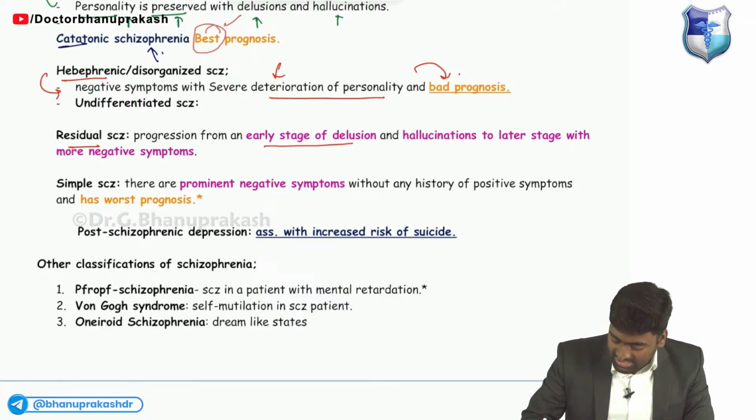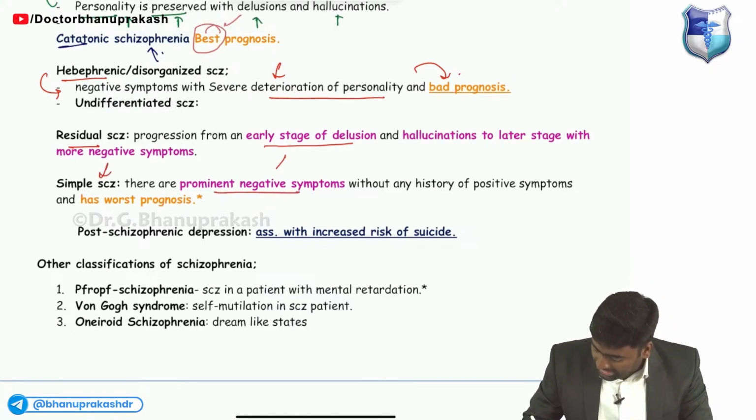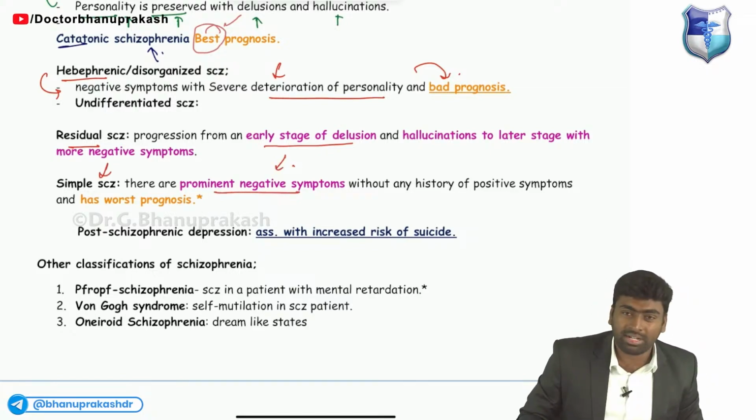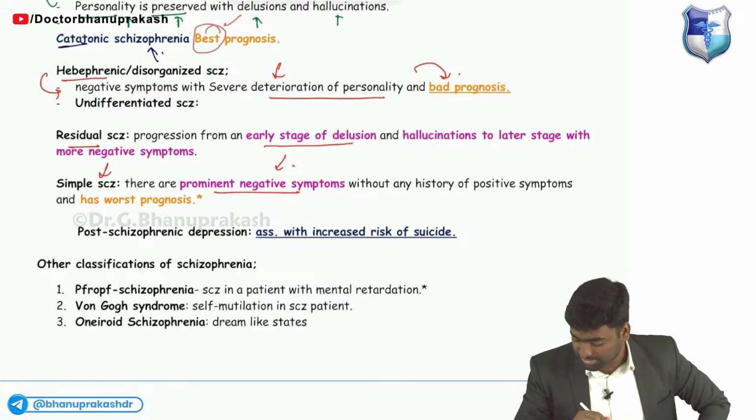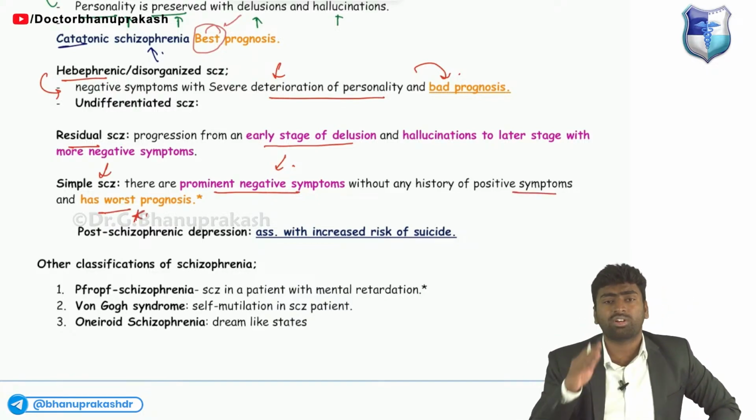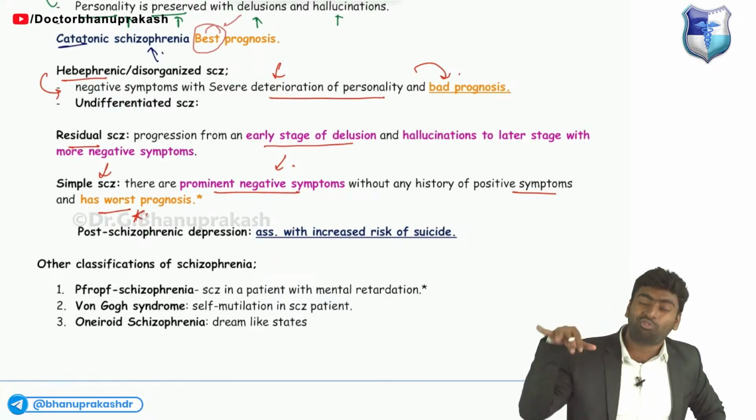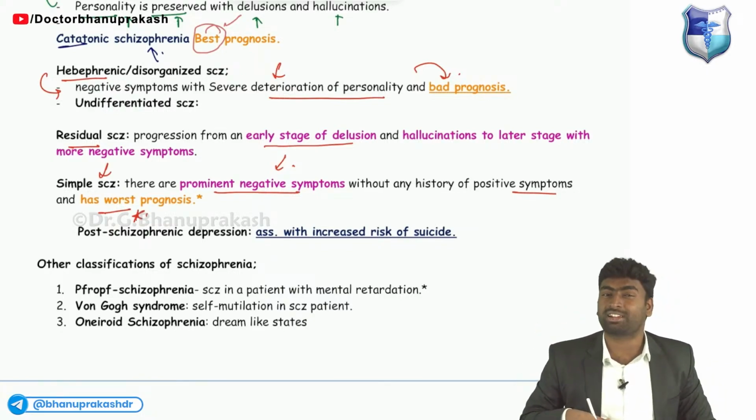Okay, and finally this one is simple schizophrenia, which happens with mostly negative symptoms. It looks simple, but it is very complex because of its negative symptoms. Okay, remember, and it has the worst prognosis. So hebephrenic will be having bad personality and bad prognosis, whereas the worst will be the simple ones. The simplest guys are the worst guys.